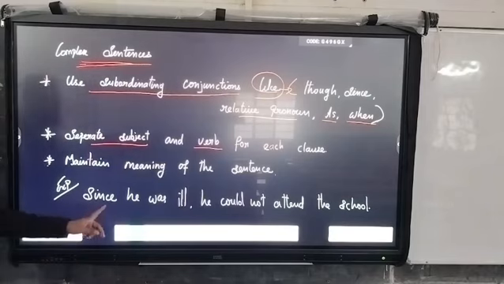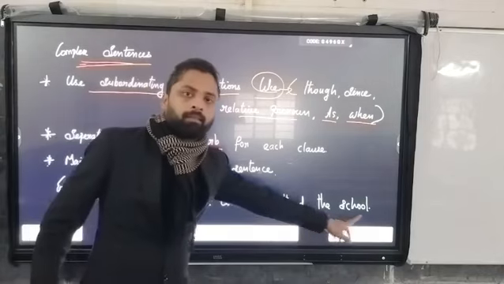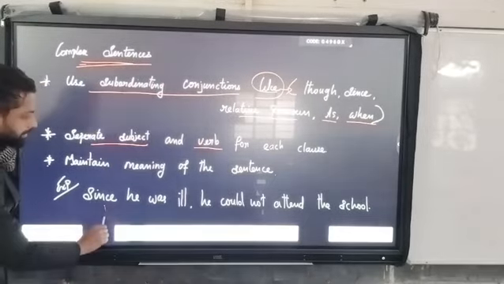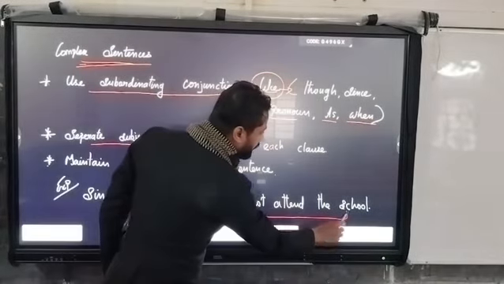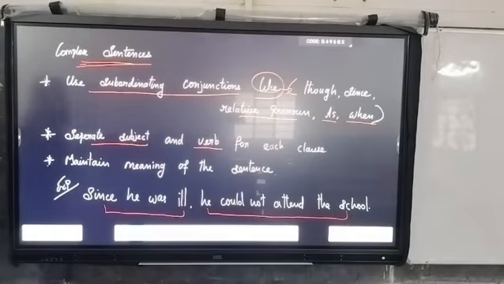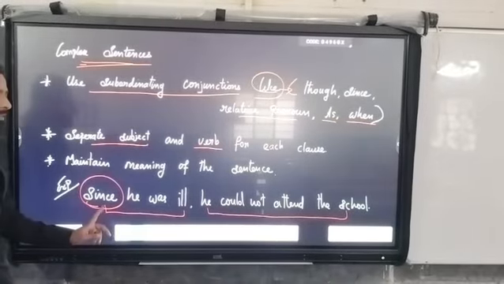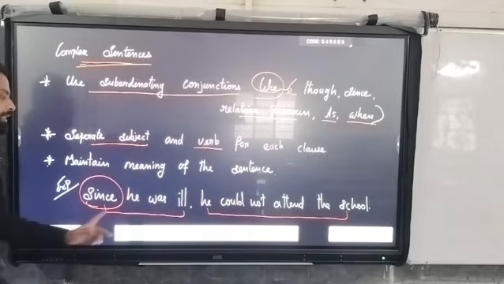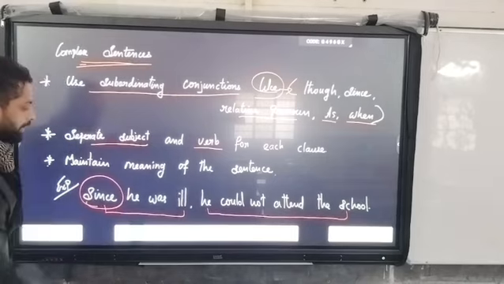here it is mentioned that since he was ill, he could not attend the school. Two clauses here: since he was ill, and he could not attend the school. And it makes use of this subordinating conjunction. So by using this subordinating conjunction, we made it a complex sentence. Which one is the independent clause and which one is the dependent clause?